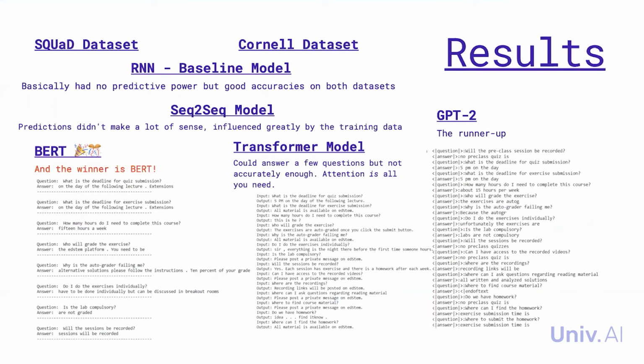The results. The baseline models, despite having good accuracy, had basically no predictive power. Sequence-to-sequence predictions on both datasets were influenced by the training set, despite fine-tuning it with the FAQ data, and they didn't make a lot of sense. The transformer models trained on the Cornell Dialogues corpus could answer questions, but not accurately enough. OpenAI's GPT-2 is a great text generator, but it wasn't trained enough to work well on our data, and the results were largely inconclusive. The BERT model was able to correctly answer many of the test questions. However, the model could have performed better had it been fine-tuned on a dataset larger than the FAQ data.